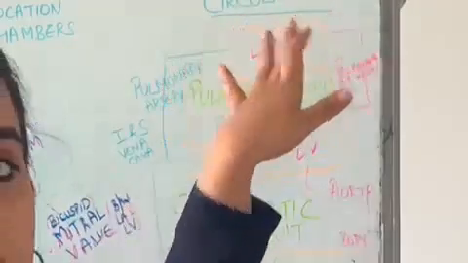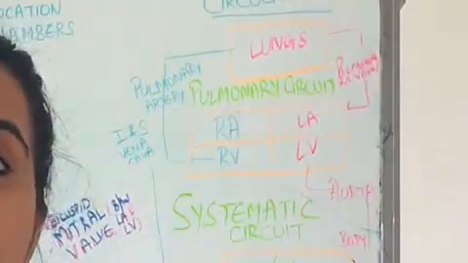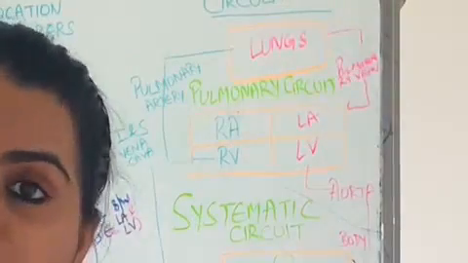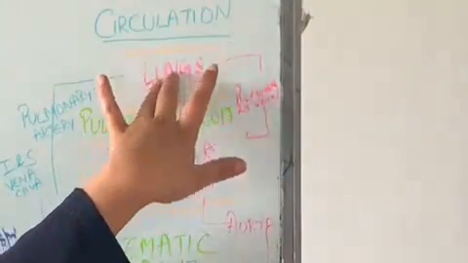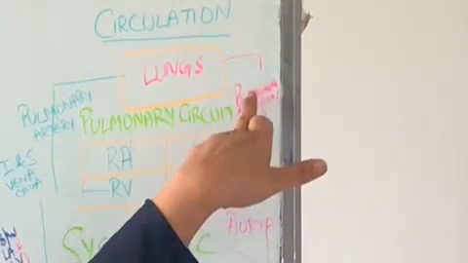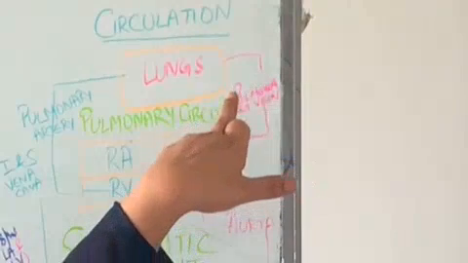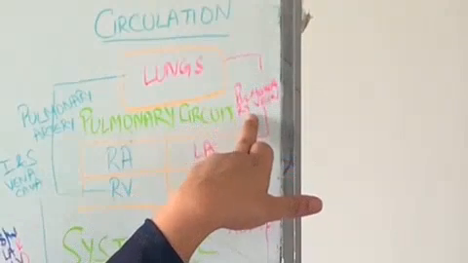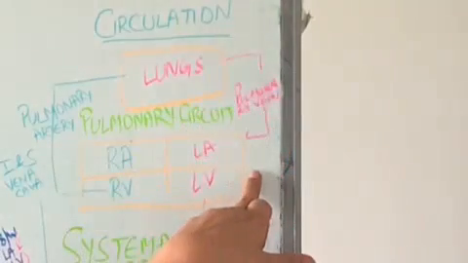Now what happens in the lungs? As we know, we breathe and there is oxygen in the alveoli of our lungs. So the blood gets oxygenated here, and with the help of the pulmonary vein. Why pulmonary? Anything which is related to lungs is pulmonary, and vein means it will carry the blood from the lungs towards the heart.